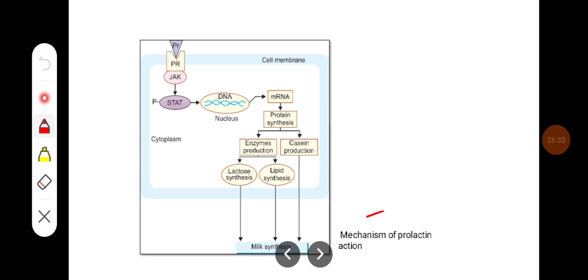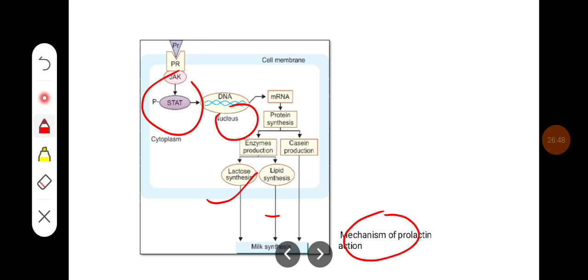So this is how prolactin is produced. Now the mechanism of action. It is going to increase the JAK-STAT pathway, and in turn affect the mRNA production, and it increases lactose and lipid synthesis.